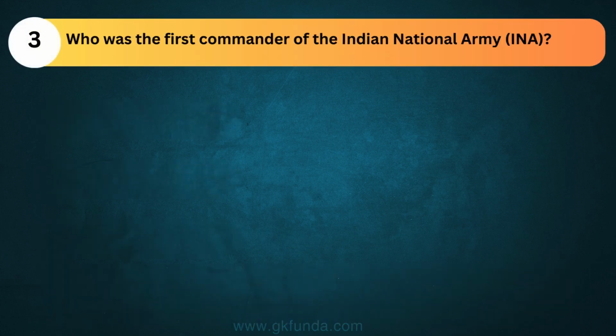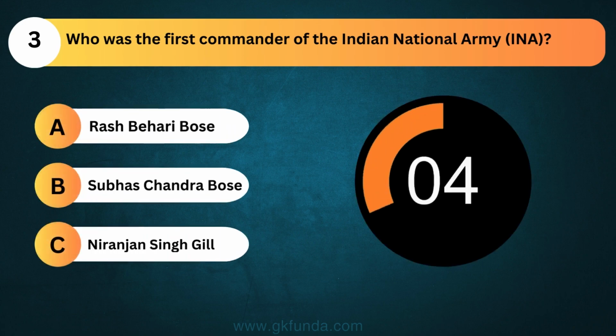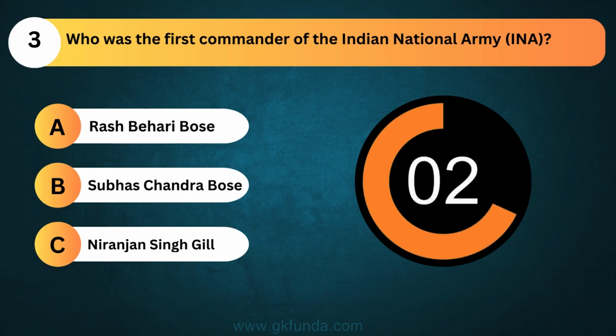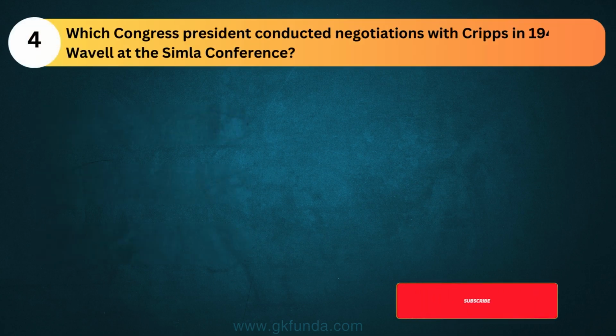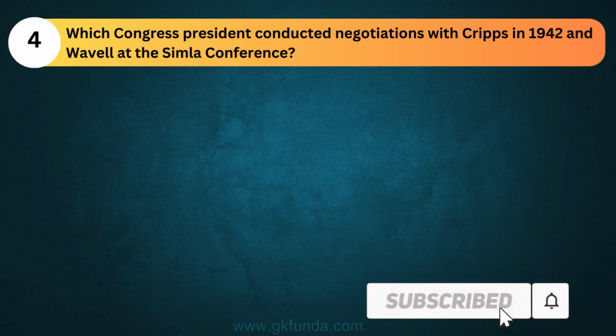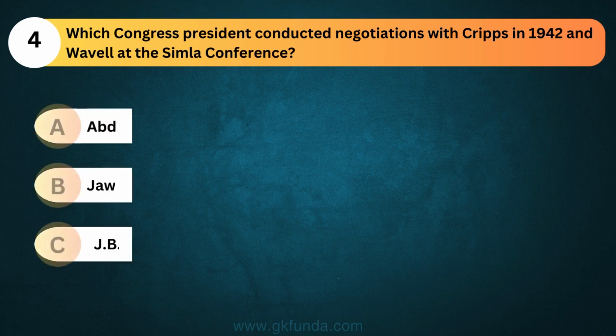Who was the first commander of the Indian National Army? The answer is option C, Niranjan Singh Gill. Which Congress president conducted negotiations with Cripps in 1942 and Wavell at the Simla Conference?